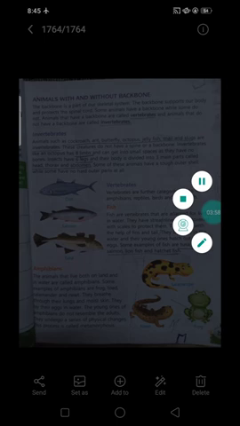Children, you know when a frog lives in the water, it breathes through the moist skin, and when it lives on land, it breathes through the lungs. They lay eggs in water. Young ones of amphibians do not resemble the adult ones. They undergo a series of physical changes. This is called metamorphosis.